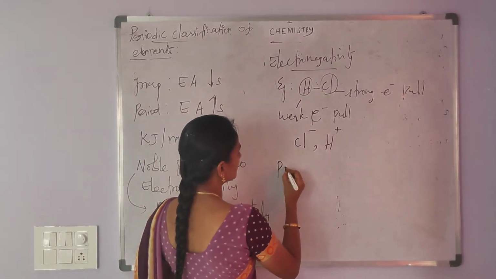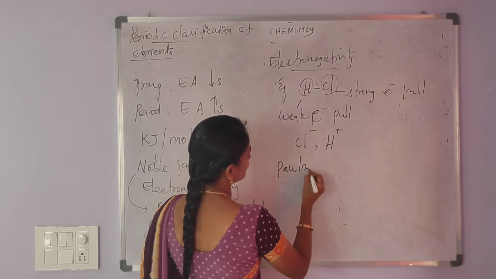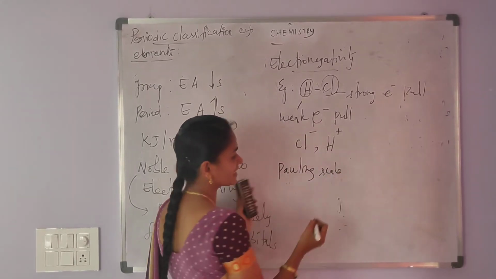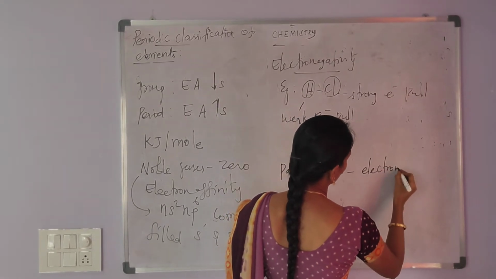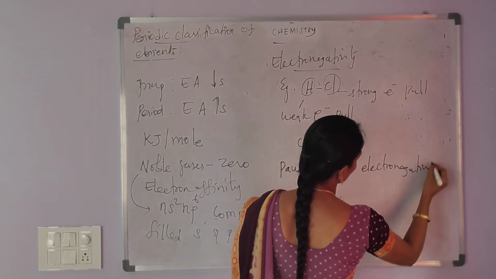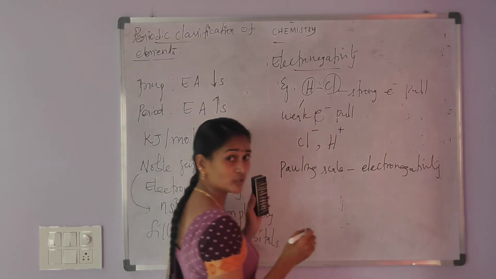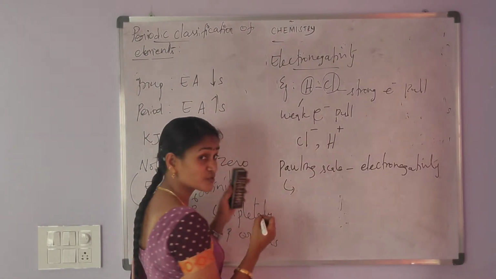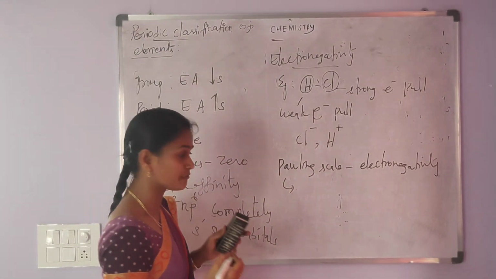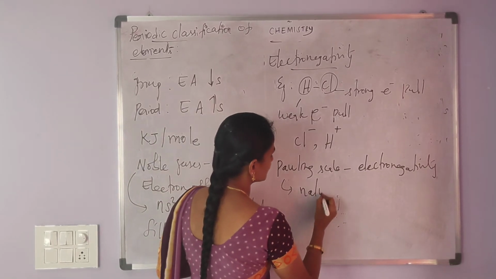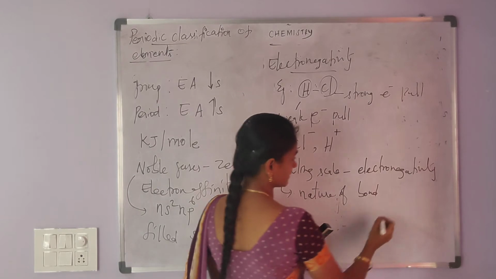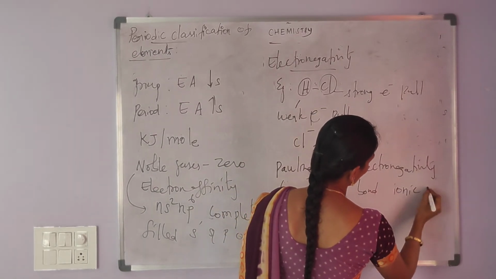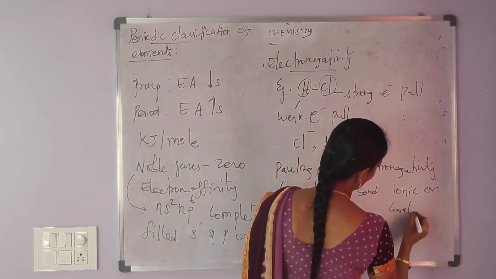And then the Pauling scale. The Pauling scale is used to determine electronegativity and to predict the nature of the bond, whether the bond is ionic or covalent.